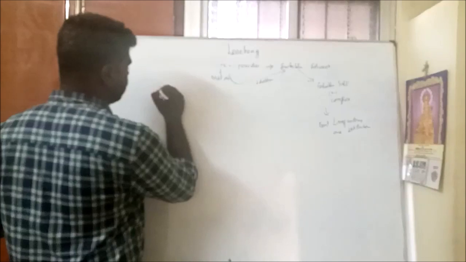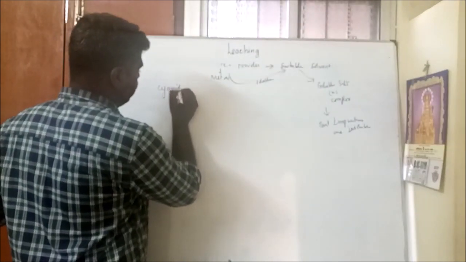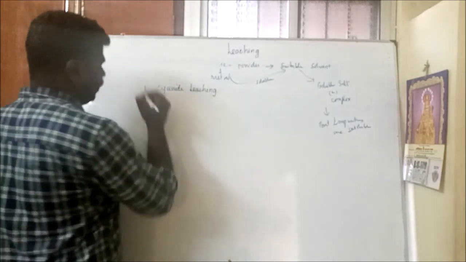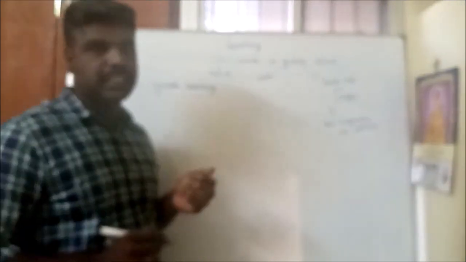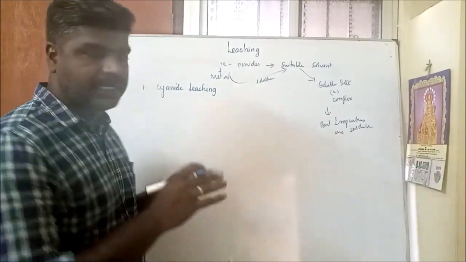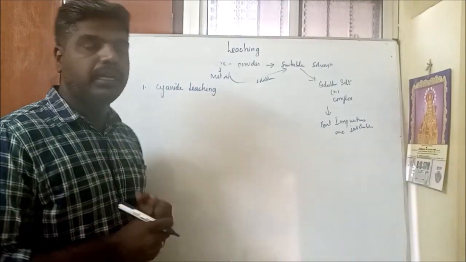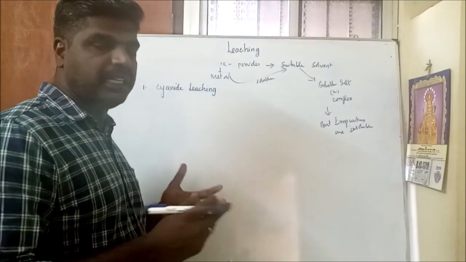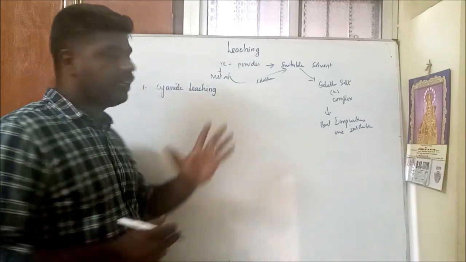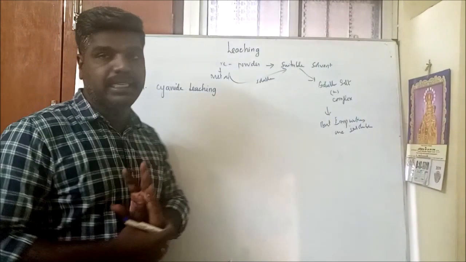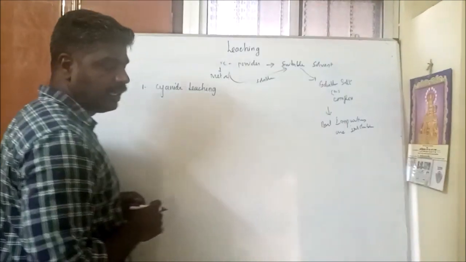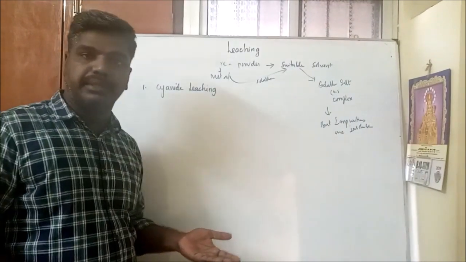Leaching. There are different methods of leaching. The first method is called cyanide leaching. Especially for the extraction of gold, we can use this cyanide process. The ore has many impurities like aluminum silicates. To remove such impurities, we must use cyanide leaching. Here, the gold is mixed with a suitable solvent like sodium cyanide or potassium cyanide.